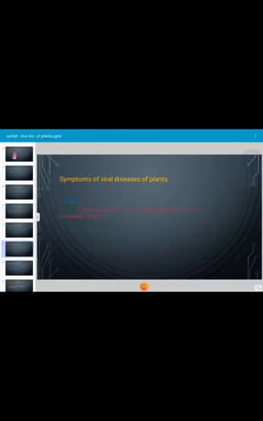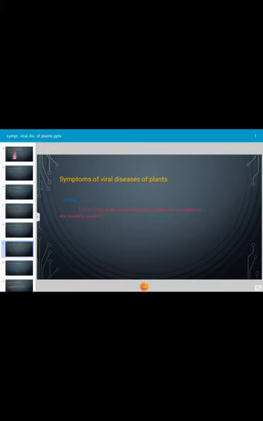Okay, next. Clump. It is also a type of symptom which is caused by a viral pathogen. In this case, the infected plant shows small dark green leaves and plants are severely stunted. The young leaflets show mosaic mottling and chlorotic rings. Roots become dark colored and the outer layer peels off easily. Such symptoms are observed in groundnut due to viral infection, which are called clumps.